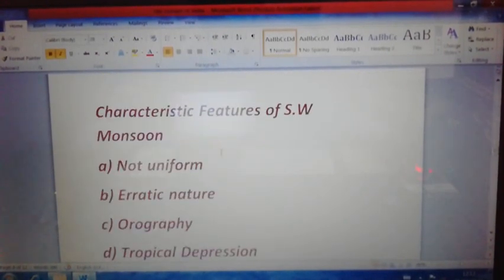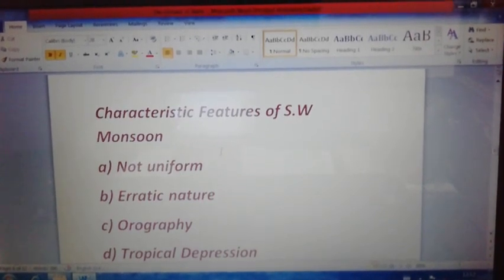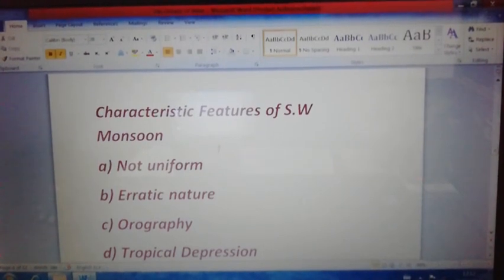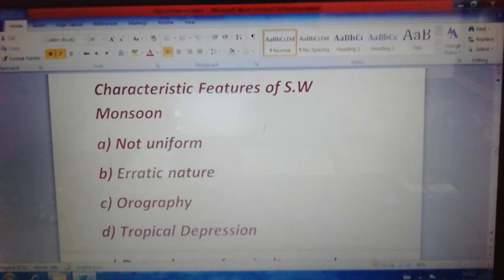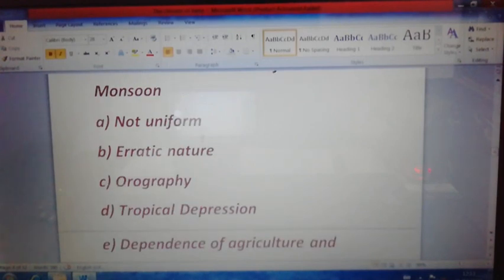Now we can see the characteristic features of the southwest monsoon wind. Till now we were discussing the characteristic features of the retreating southwest monsoon wind. Now the main characteristic features of the southwest monsoon wind. We already studied most of these points, but once again, for further clarification, we can discuss them. The first point is that the southwest monsoon wind is not uniform.